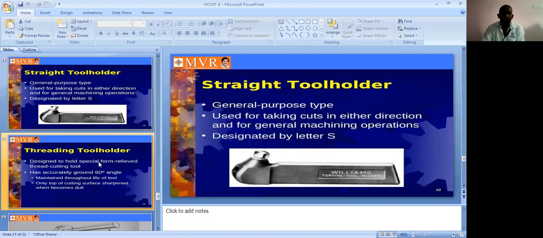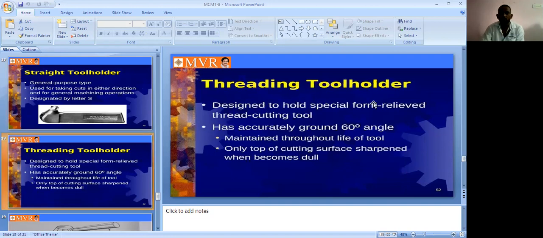Next we can see the threading tool holder. It is one of the cutting tool holding devices. It is designed to hold special form relieved thread cutting tools. All these are thread cutting tool holding devices. It is designed to hold special form relieved thread cutting tools.